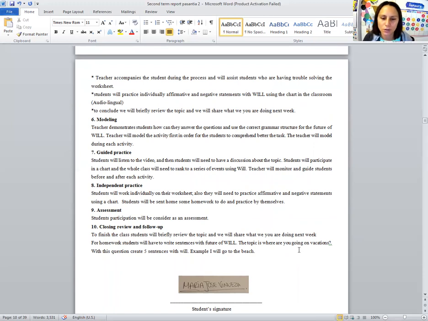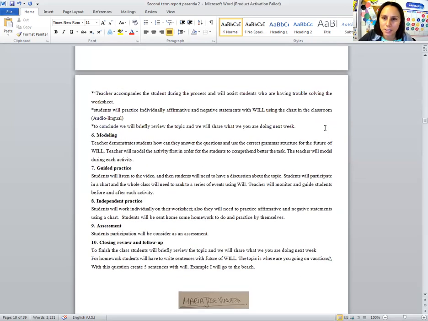For homework, the students will have to write sentences with the future of will. The topic is: where are you going on vacations? They will need to create 5 questions about this. For example, I put here, I will go to the beach. And this is all